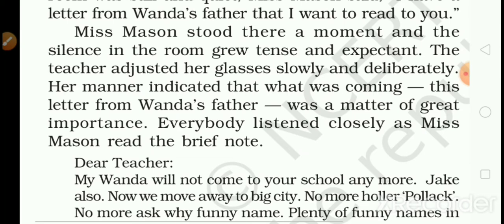Deliberately means intentionally. She adjusted her glasses slowly and intentionally.